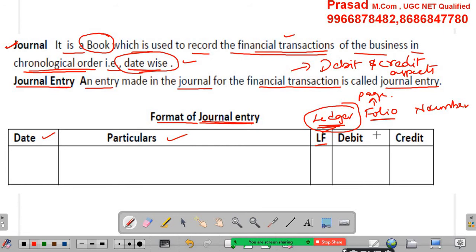Next, a debit column and credit column. Here rupees and here also rupees. So this is the format relating to the journal entry.